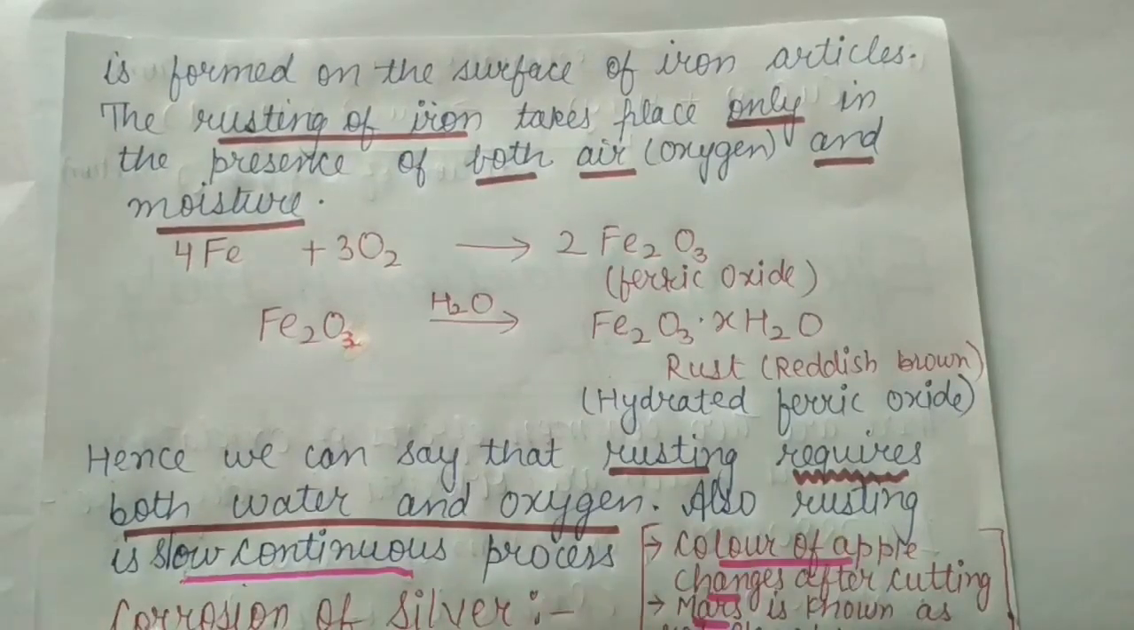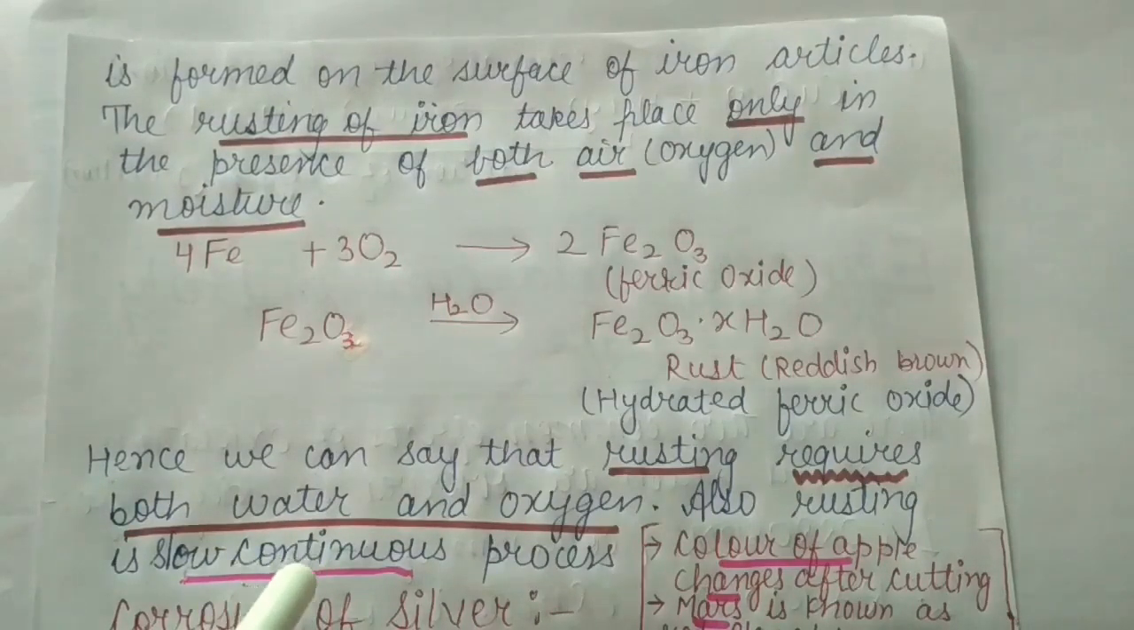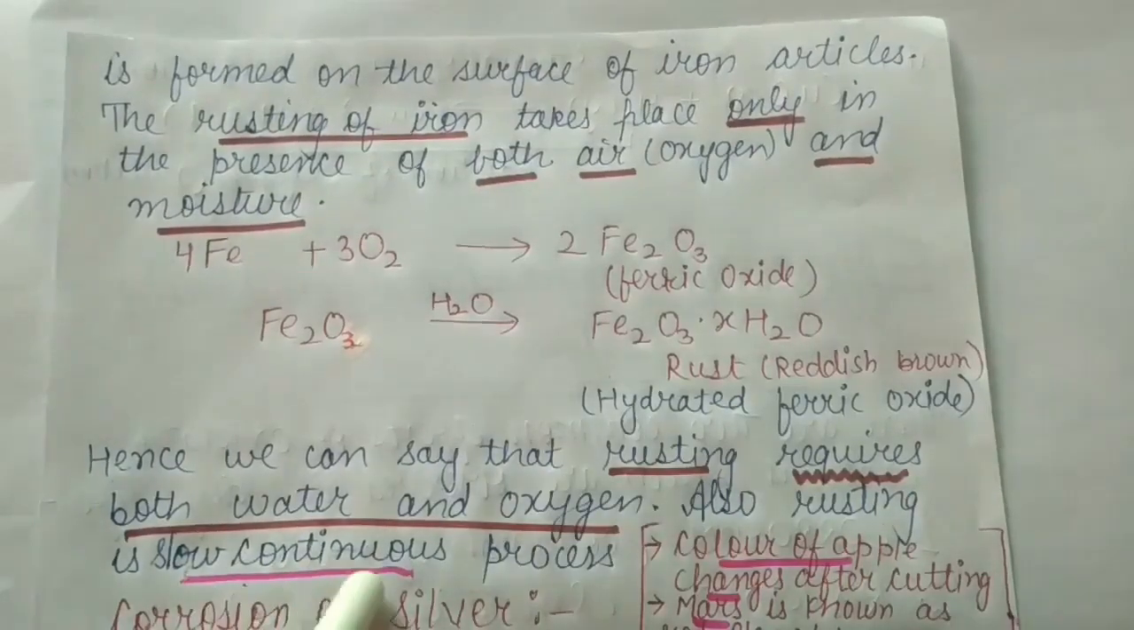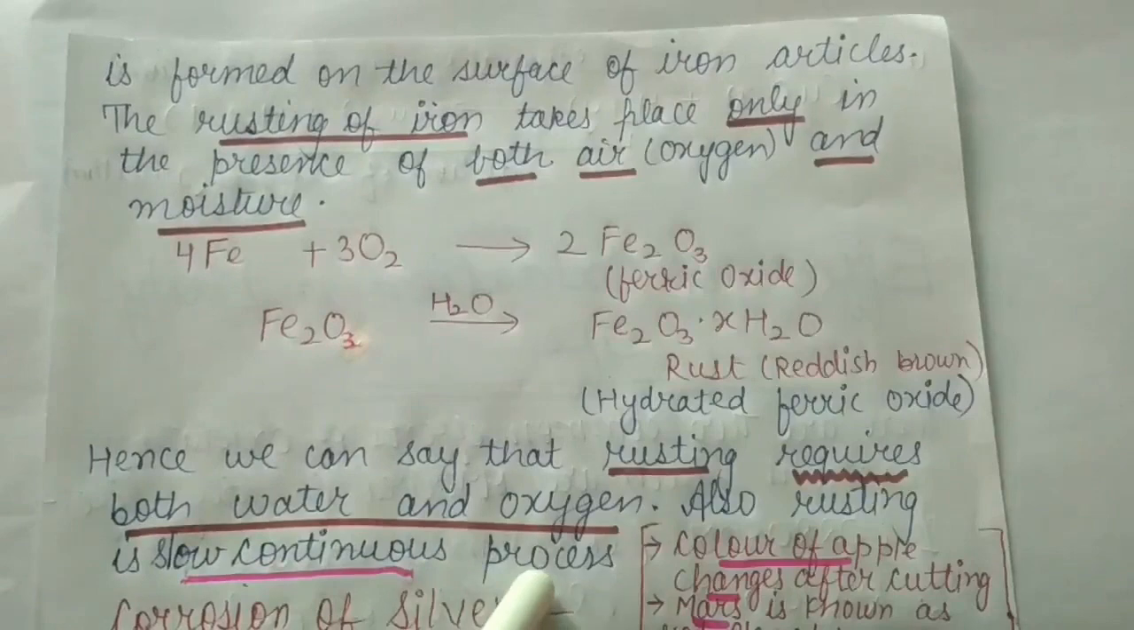Also, rusting is a slow continuous process. Why is it a slow continuous process? As you have seen in some examples, on the iron bridges which are made, or the main gate at your home, the reddish brown color appears after some time. Or if you have some iron nail, it converts into reddish brown color. It does not take place quickly; the color change takes place after some time. Rusting is taking place continuously and slowly, so it is known as a slow continuous process.